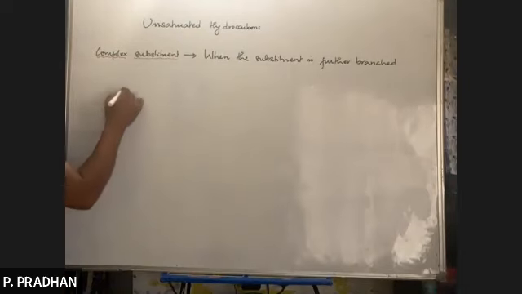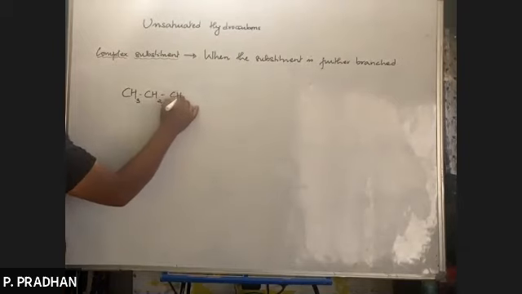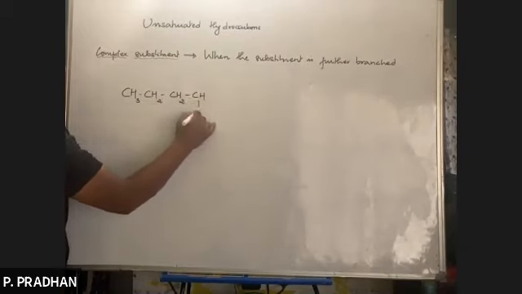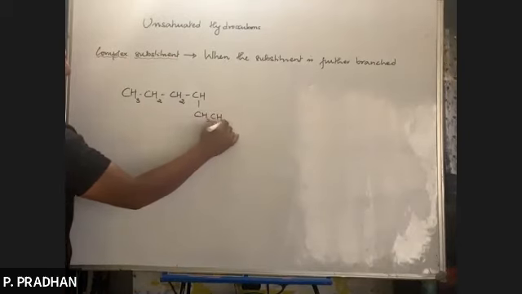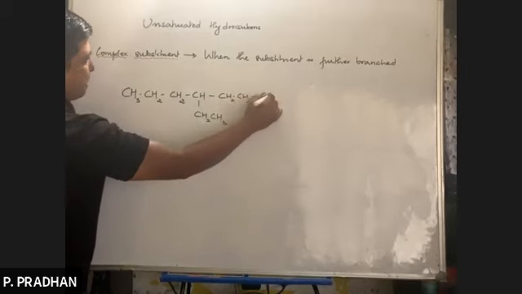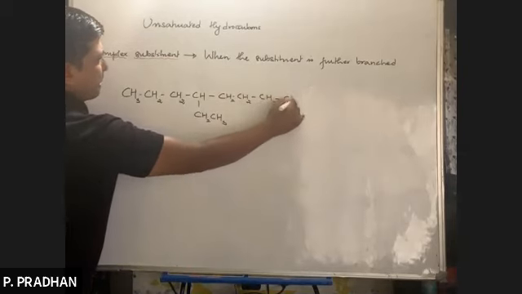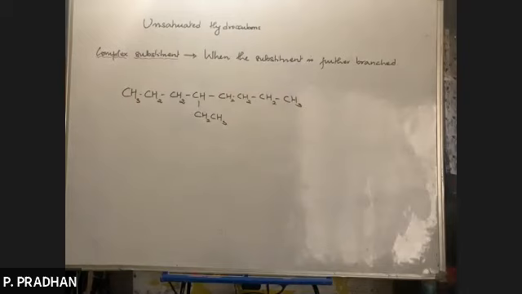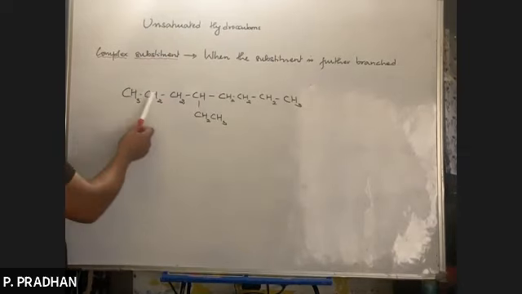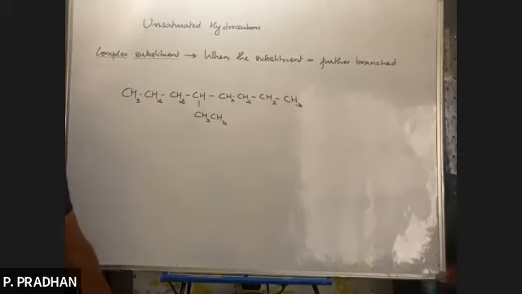Now see, I'll just give you one hydrocarbon like this. CH3, CH2, CH2, CH, CH2, CH3, CH2, CH2. So I'm giving you one hydrocarbon like this. Yes, we easily can name this hydrocarbon. What would be the name, guys? I think we'll start numbering from this end because it will get number 4. If I start numbering from this end, it will get number 5. So what would be the IUPAC name of this hydrocarbon?